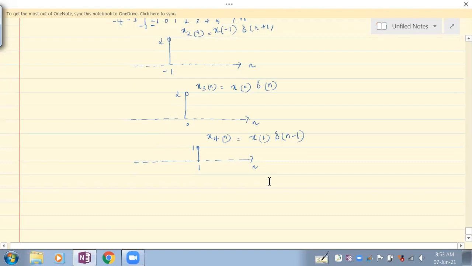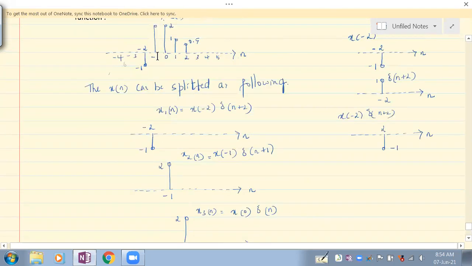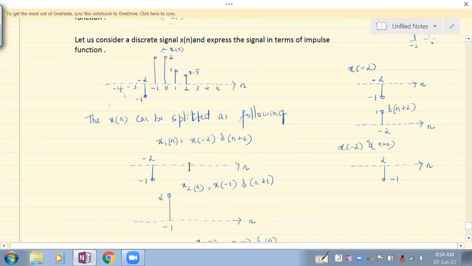Okay. Similarly, I have another sample, the last sample in that particular signal, which is existing at n equal to 2 and it is 0.5. Let me call this x5 of n. Fine. So if this is called x5 of n, then x5 of n can be represented as x of 2 into delta of n minus 2. Is this okay with you, everybody? So I have split this particular signal in this form.